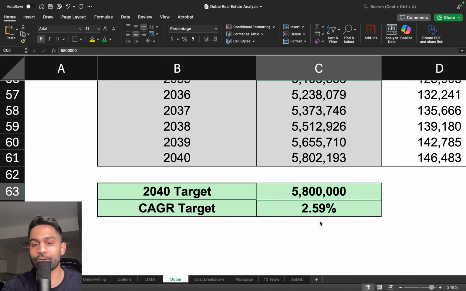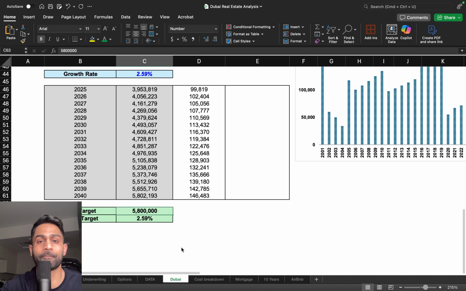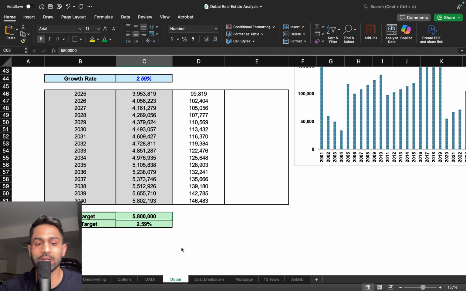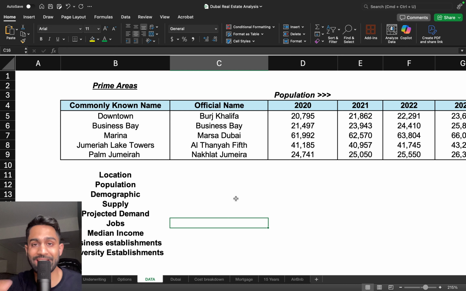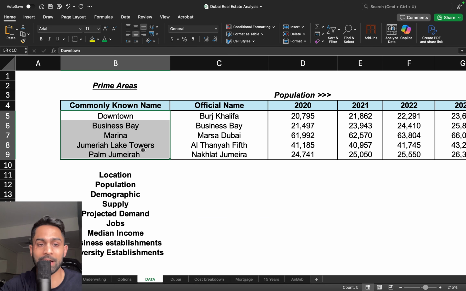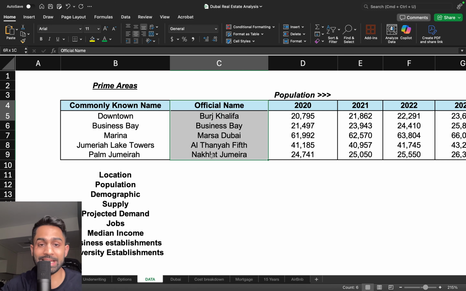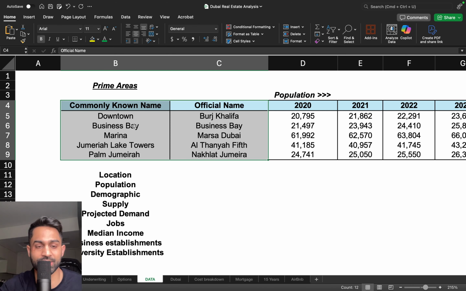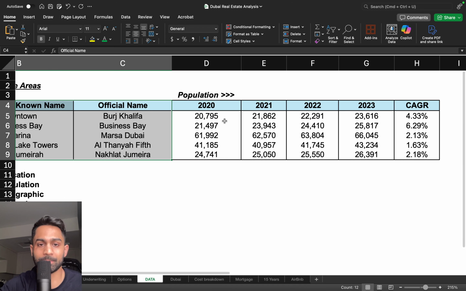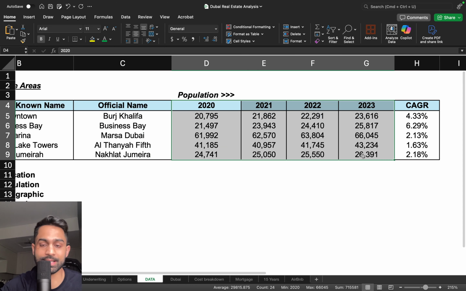So that's all I've got for you today. In my future videos, I'm going to take this data and break it down further on a very microscopic level. What I mean by that is that we're going to be going over a lot of different locations. For example, I've got these 5 locations that I was analyzing. These are the official names of these locations: Downtown, Business Bay, Marina, Jumeirah Lake Towers, and Palm Jumeirah. And I've got the population stats for these exact locations. These are all community codes that Dubai is releasing.